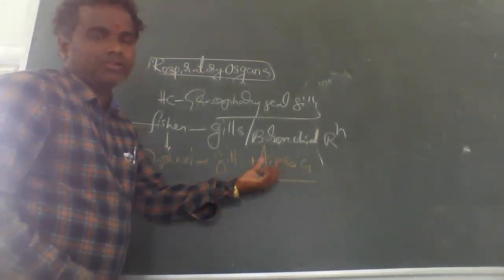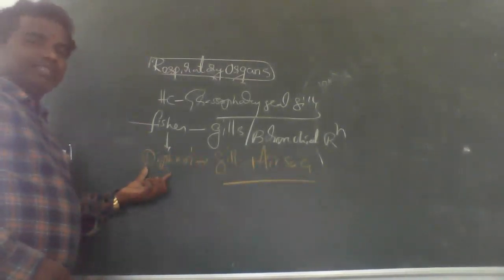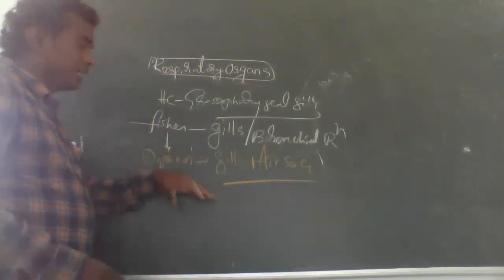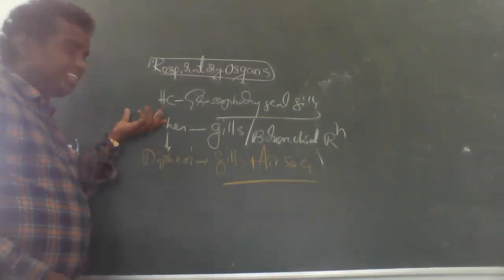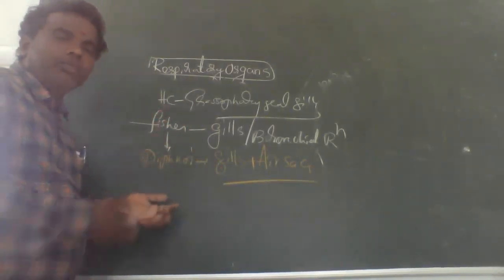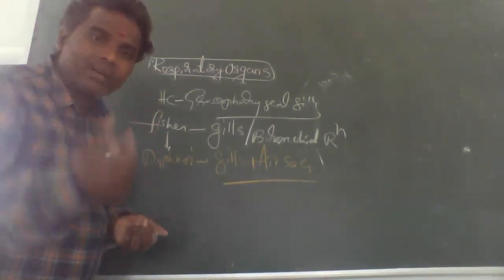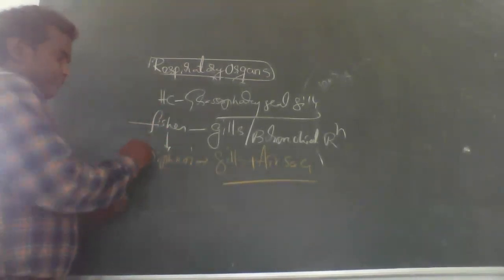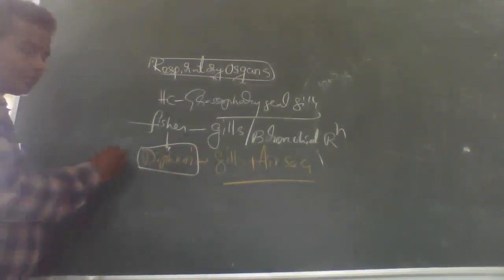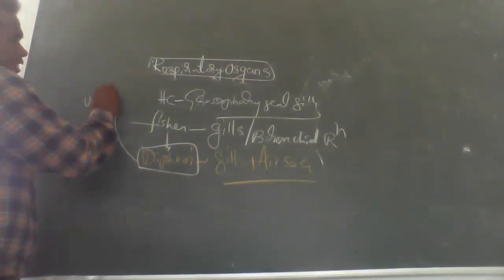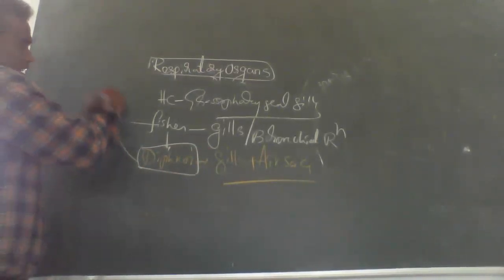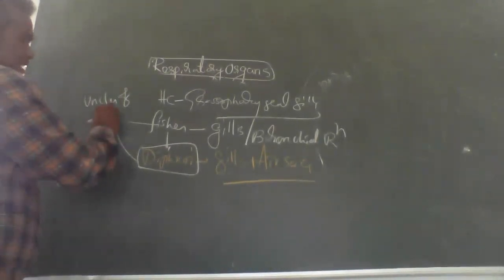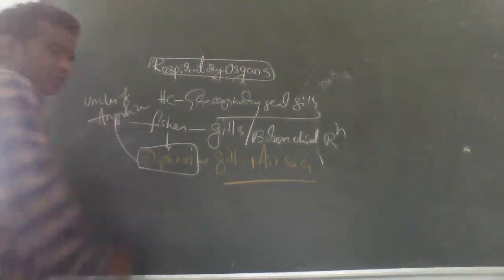So these lungfishes have amphibian characters and also fish characters with gills. These lungfishes are also called the connecting link between fishes and amphibians. They are called uncles of amphibians, right?